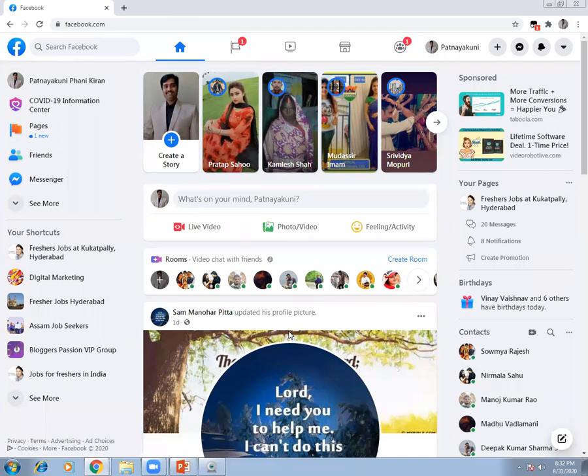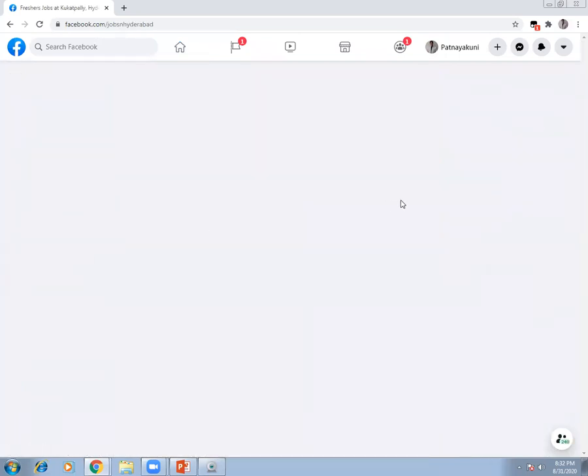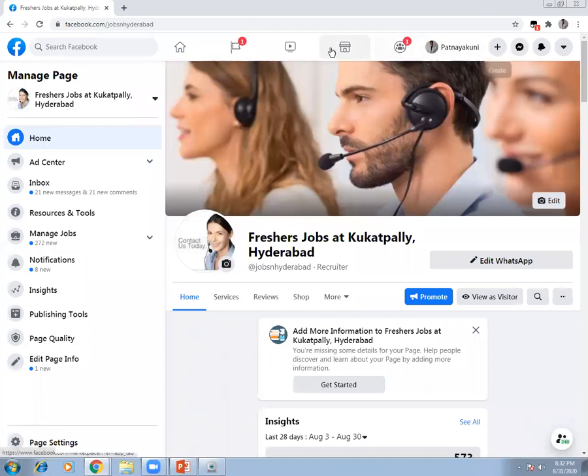So I'll just show you a sample automation. For example, this is a page on which I'm going to run the automation. I have 3 Facebook pages, as you can all see. One is Freshers Jobs in Kukatpalli, the other one is Freshers Jobs in India, and the third one is digital marketing. So now let's see how we automate this.